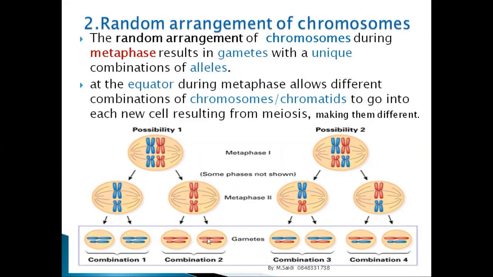So if you look at this, this sperm will be different from this sperm, and this sperm will be different from this sperm. All of them are different, but it came from only 2 combinations, but you have many combinations. And you don't know which sperm is going to fertilize the ovum. So because of this, it helps in bringing about variation.